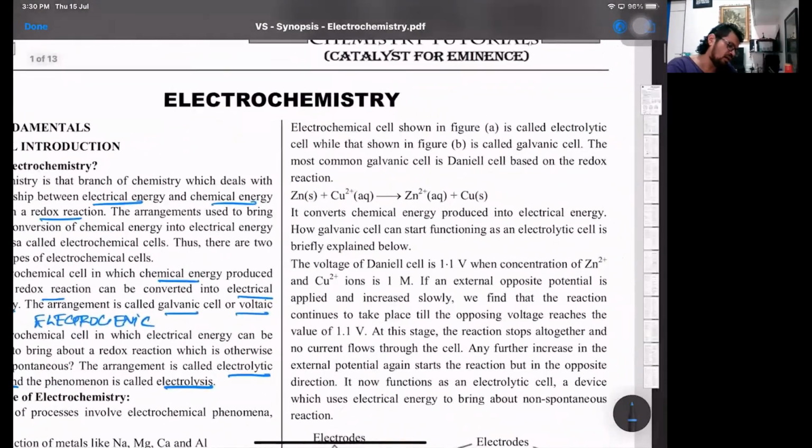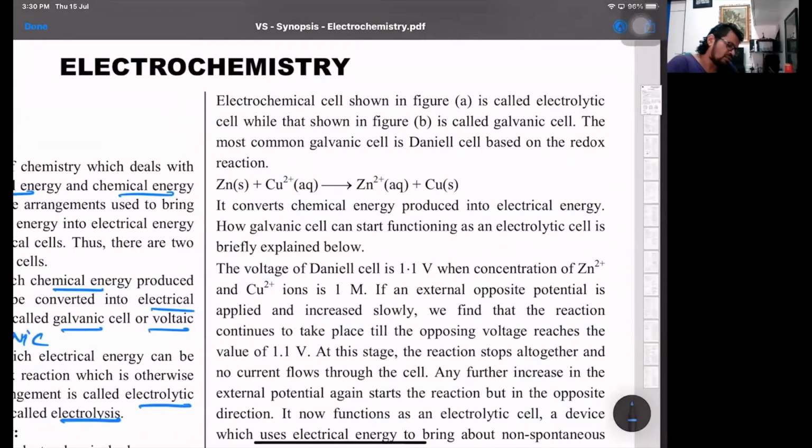Then electrochemical cells, that's in figure A, is called the electrolytic cell. B is the galvanic cell. The most common galvanic cell is the Daniell cell. That is this reaction where zinc is oxidized and the cupric ions are reduced. So chemical energy is produced over here. It converts the chemical energy produced into electrical energy. So chemical energy to electrical energy, a spontaneous redox reaction is made to take place.